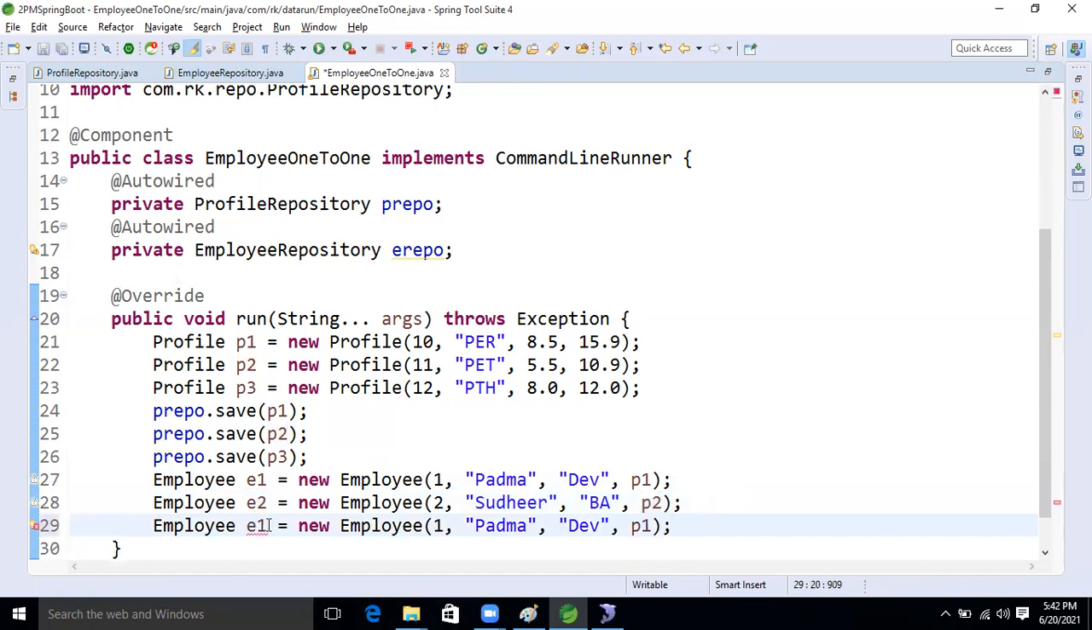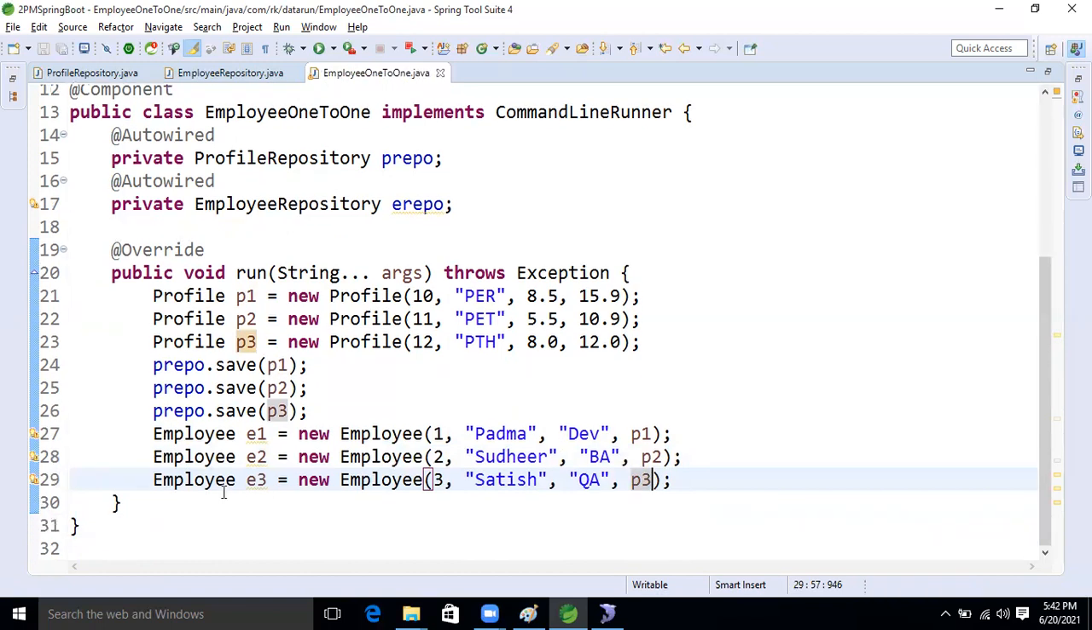Another one now, guys. Employee third, right? Third employee. Here, Satish, right? QA, right? And what is the profile now? P3. Okay. All profiles we wrote now.